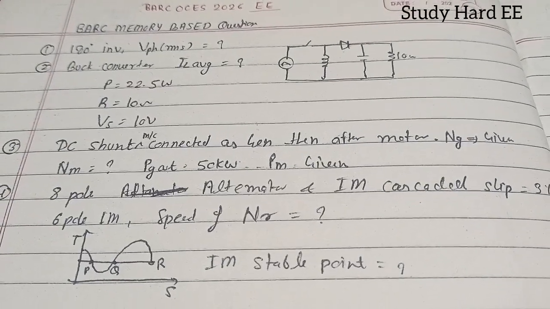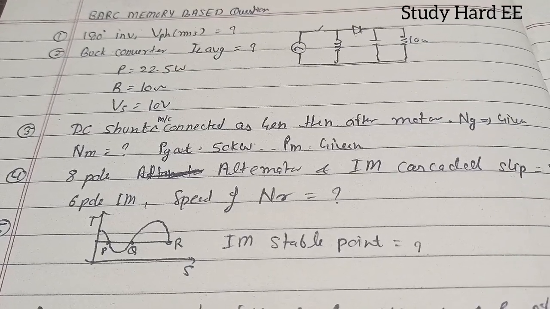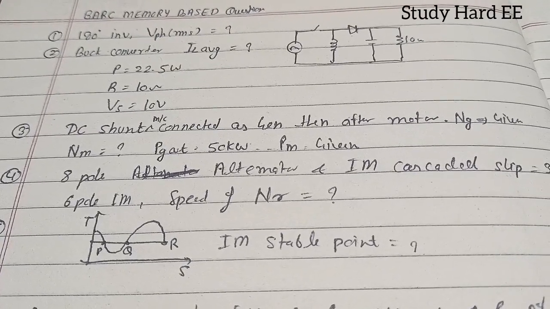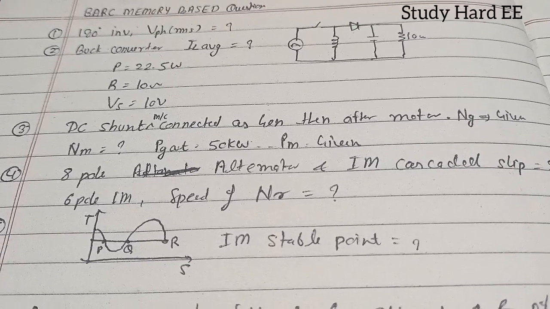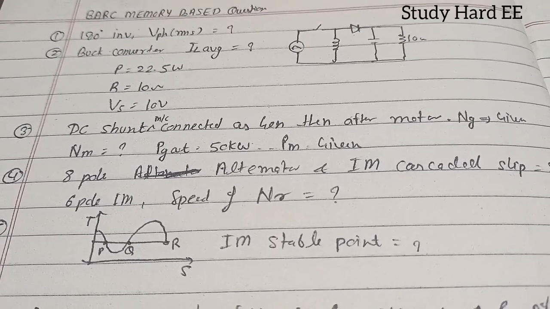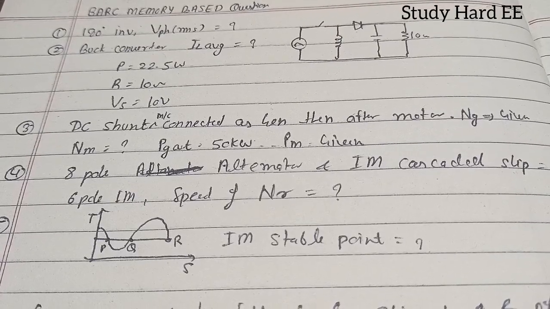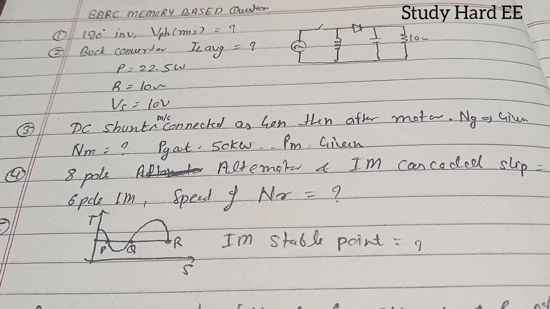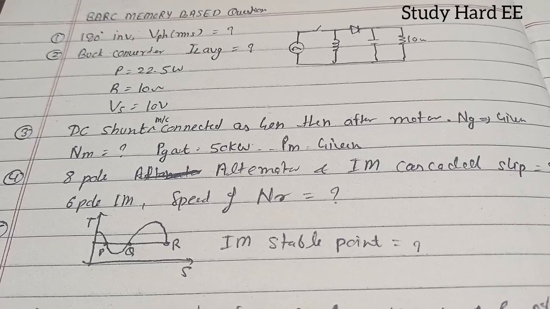And the third question is on the topic of DC machine. Basically they have asked about a DC shunt machine connected, speed of generator given, and asked the speed of motor, with power output and power input of motor given. So this is basically a good question. If you have practiced a lot, then you can do it in very less time.